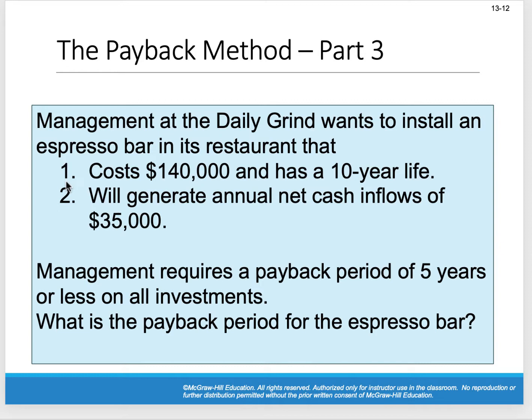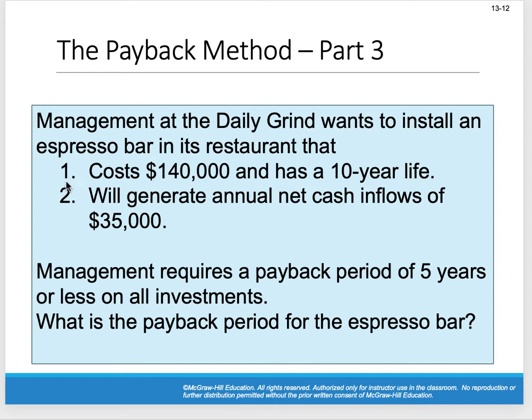Well, two things we need to know. This is a capital project. How much do I got to shell out up front? Meaning, how much is it going to cost me to build this espresso bar? That's number one. Number two says, well, what are going to be my future cash flows? What do I estimate my future cash flows to be? Okay, so we have $140,000 outflow, and they think that this espresso bar is going to have a 10-year life. Okay, 10-year useful life, right? 10-year useful life, we use that for depreciation purposes, right?